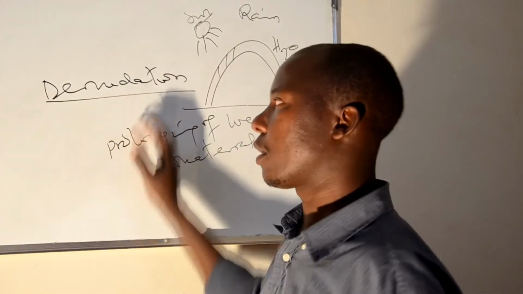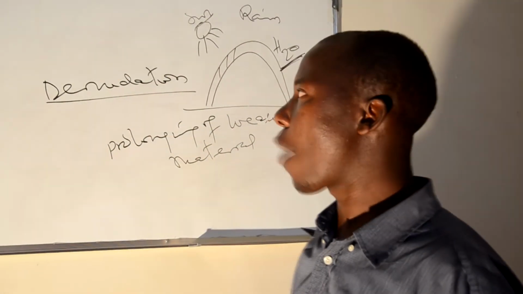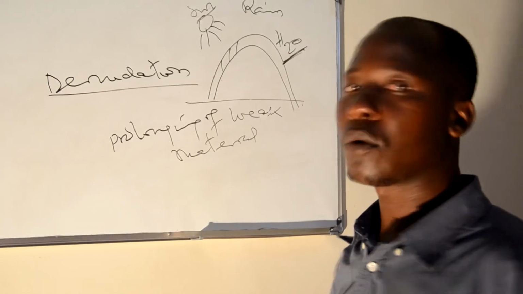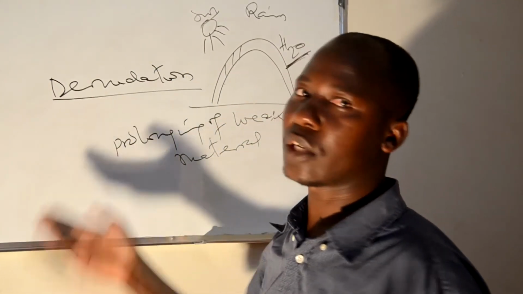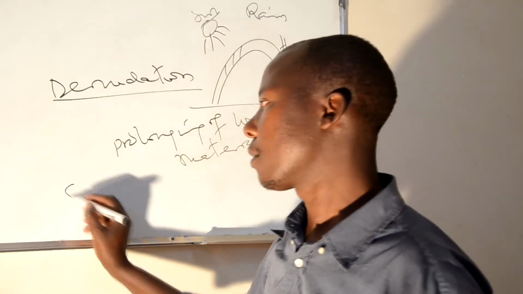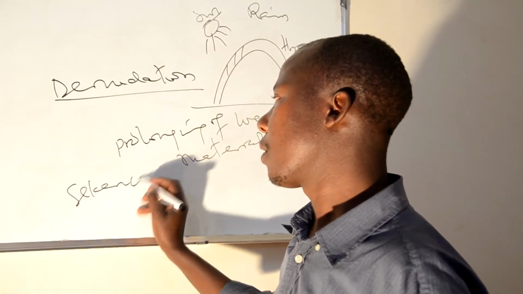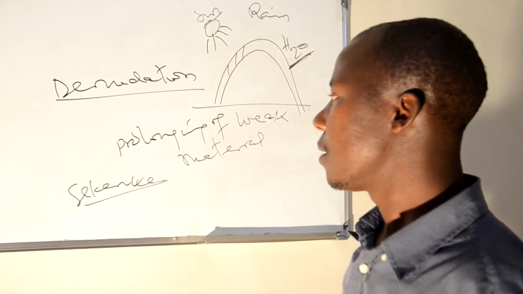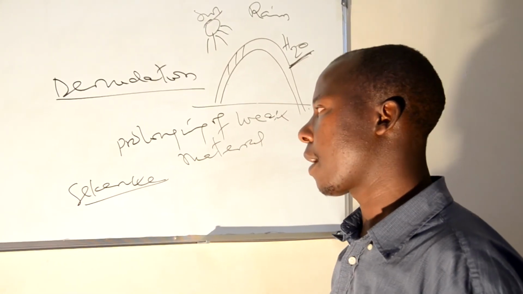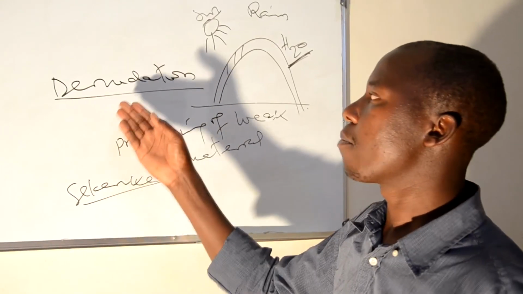And we have one mountain in Tanzania formed by this denudation, called Sekenke, in Singida. There is a certain mountain in Singida called Sekenke, which is a mountain formed by denudation.